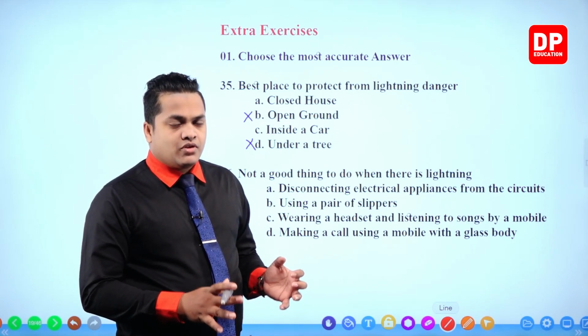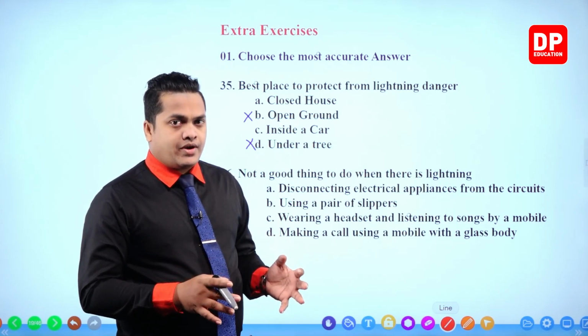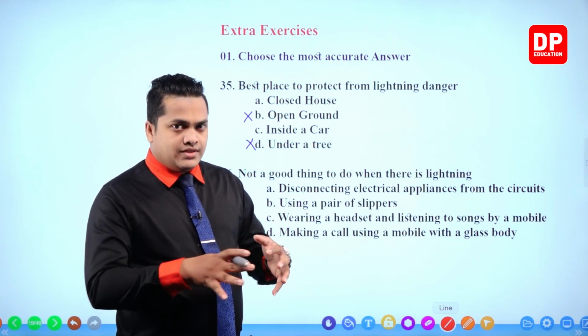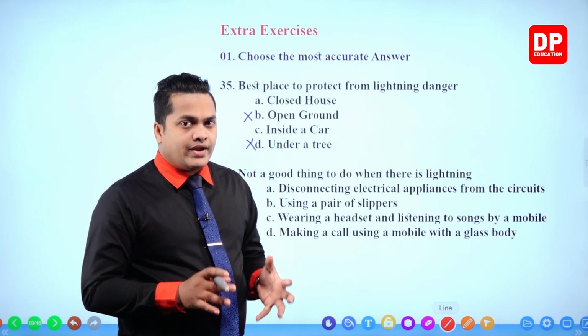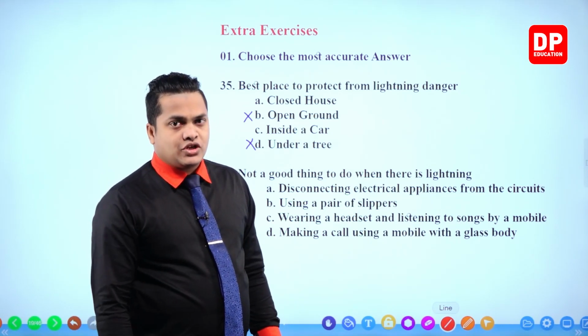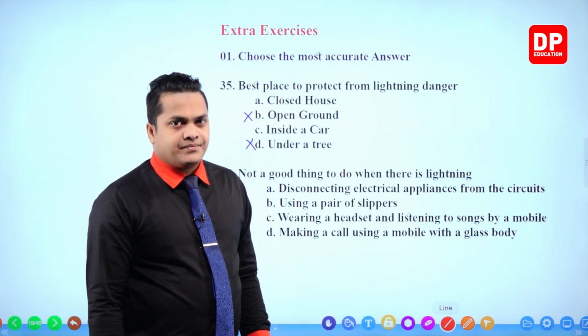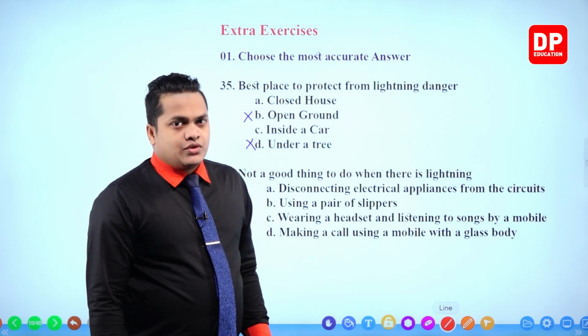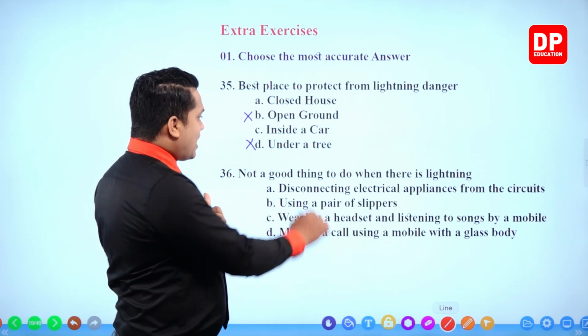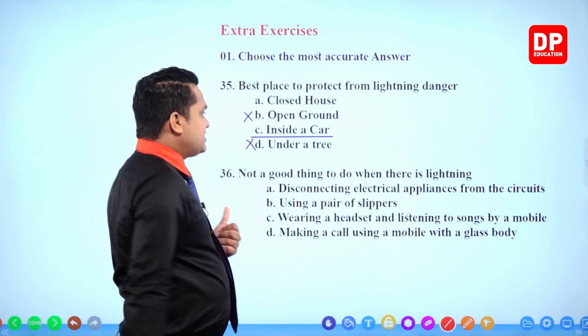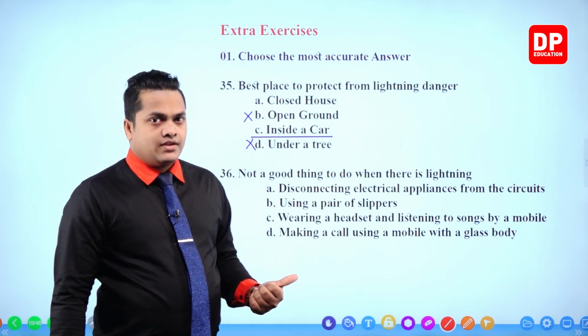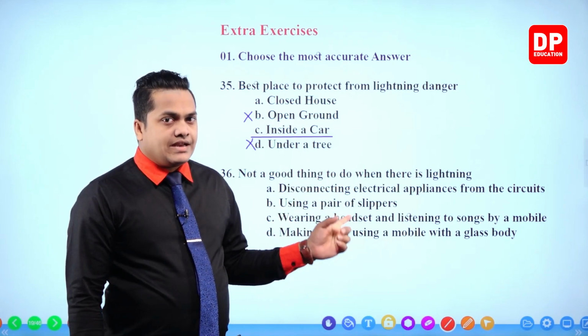Okay? Because that particular thing is not going to attract static electrical charges. So, inside a car is the best place to be if there is a lightning condition.